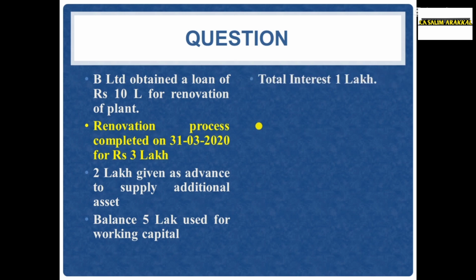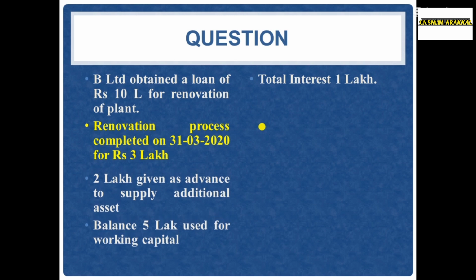A qualifying asset is an asset that necessarily takes a substantial period of time to get ready for its intended use or sale. The company availed 10 lakh rupees loan. The loan was utilized for three purposes: for renovation process of the factory, additional assets advance given for ₹2 lakh, and balance 5 lakh used for working capital. Here only the renovation process of the plant fulfills the definition of qualifying asset.